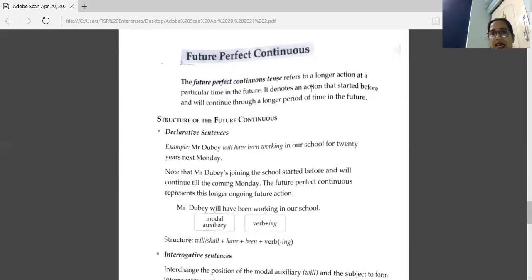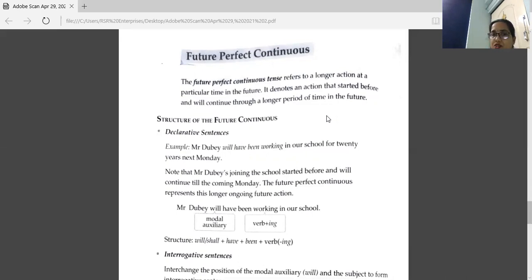It denotes an action that started before and will continue through a longer period of time in the future. At some future time that work will start, and at some other future time that work will be in continuation. In such a condition, we will use the future perfect continuous tense.